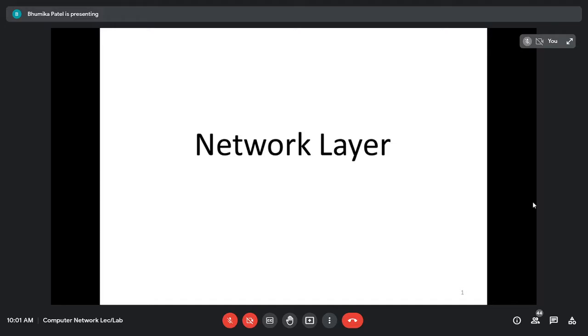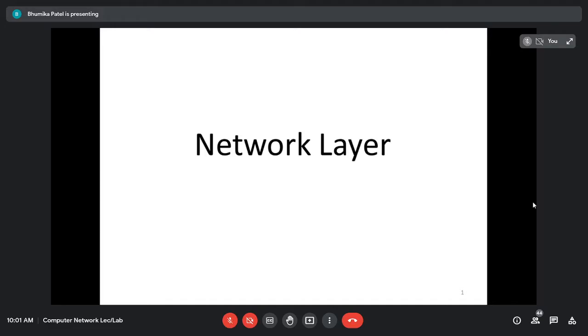And in the TCP/IP model, the application, presentation, and session are combined into a single one and known as the application layer. Then we have the transport layer. Next is the network layer, and last, the data link layer and the physical layer are combined into a single one, and it is known as the physical. So today we are going to see one of the layers, that is the network layer.